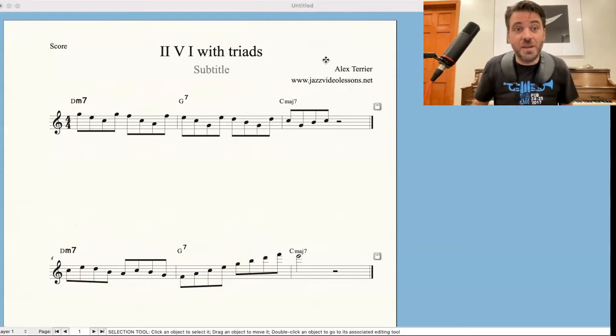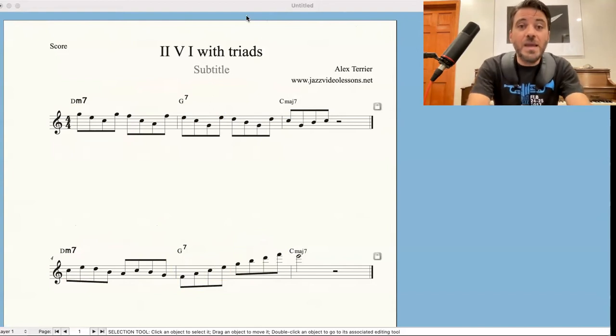Obviously, if you have those major triads down, you should be able to connect those major triads with your key. Knowing that those are the 1, 4, 5,